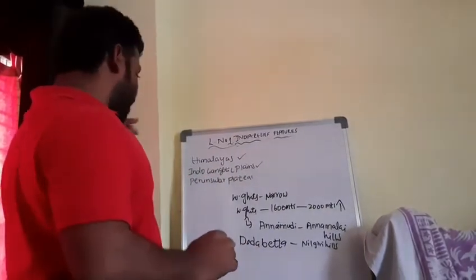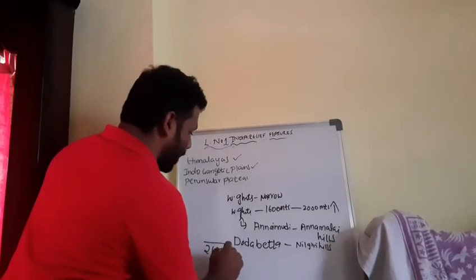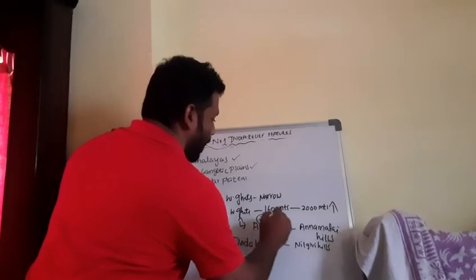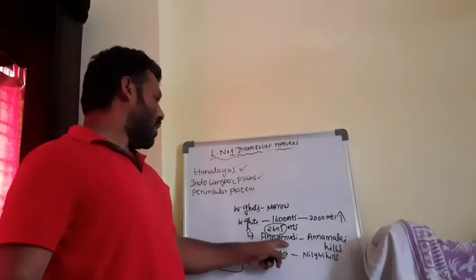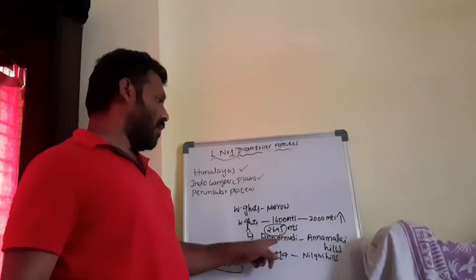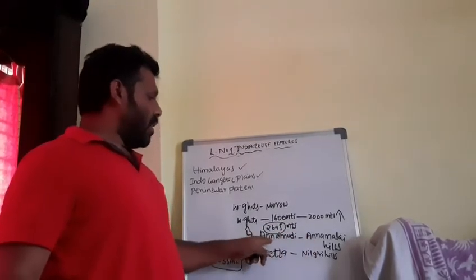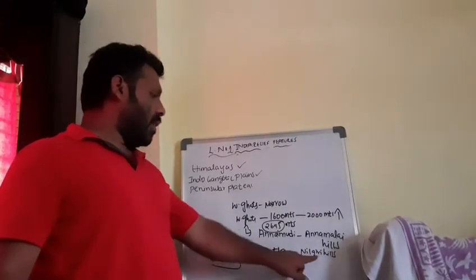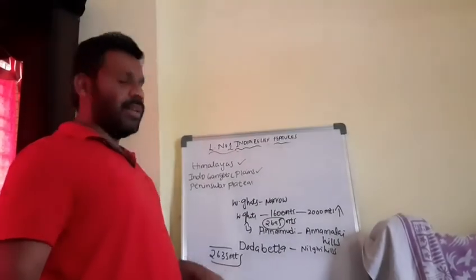What is the average elevation of Dodabetta? 2635 meters height. Annaimudi is 2695 meters height, 95 meters higher. How high is Annaimudi? We can find here 2695 meters. Annaimudi is the highest peak in the Western Ghats as well as in the Annamalai Hills, and in South India or the Peninsular Plateau also. Dodabetta is the highest peak in the Nilgiri Hills, at 2635 meters height.